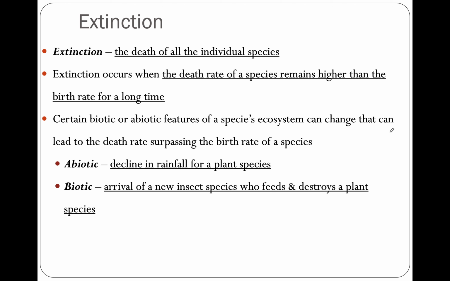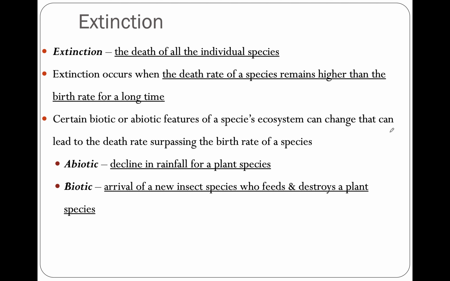Okay, let's talk about the term extinction. You are probably familiar with this because you might have learned about it with dinosaurs. Because, spoiler alert, dinosaurs are extinct. What is extinction? Extinction is the death of all the individuals of a species. So if a species is extinct, to the best of our knowledge, there are no more of that species on Earth. They're all dead, right? So, for example, dinosaurs. There are no dinosaurs walking around anywhere. I'm pretty sure we would know.